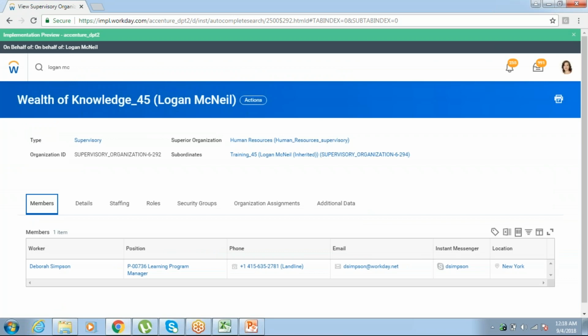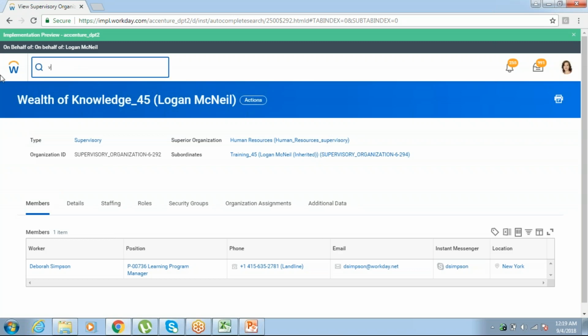Ma'am, you are using those shortcut keys. That means you are typing something in the search engine, like Logan MC. Now currently you have typed. Yesterday you created a supervisory organization with those prefixes. You are an expert, so you know all the prefixes, but we don't know what prefix is used for what actions.